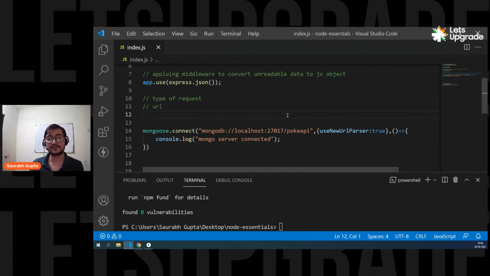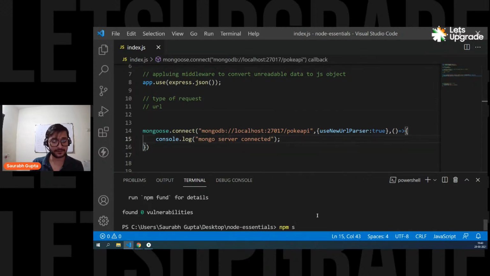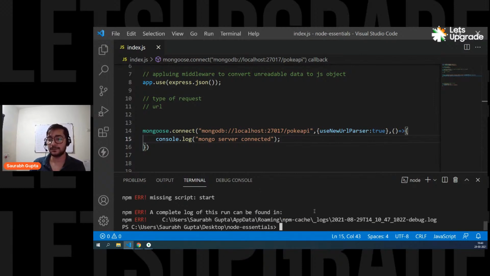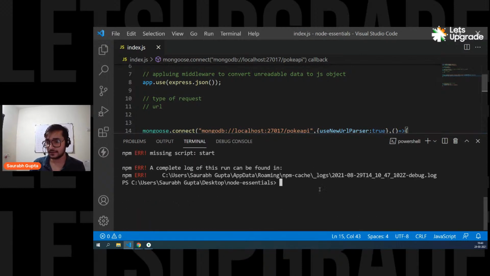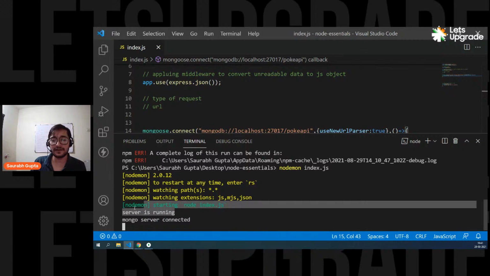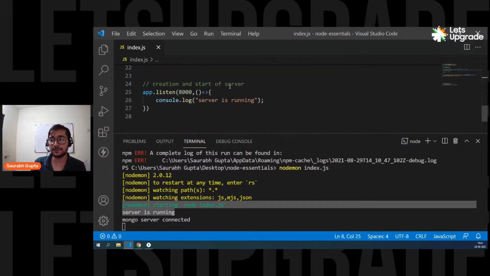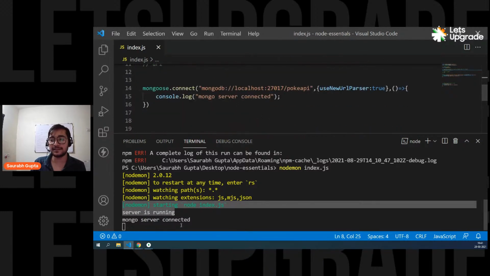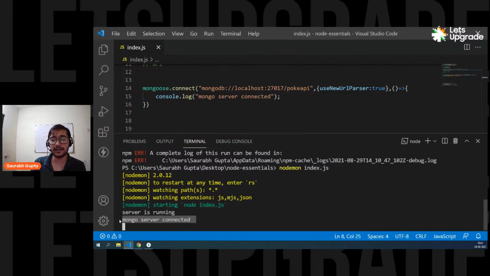Now let's see if it is working. Let's run npm start and let's see. I cannot do npm start because I don't have a script. What is our command? Nodemon, right? Nodemon index.js. Sorry, I forgot that. I have not made an npm command till now. Let's see, and here we go. We got server is running. That is this one. Server is running, and the next one is Mongo server connected.